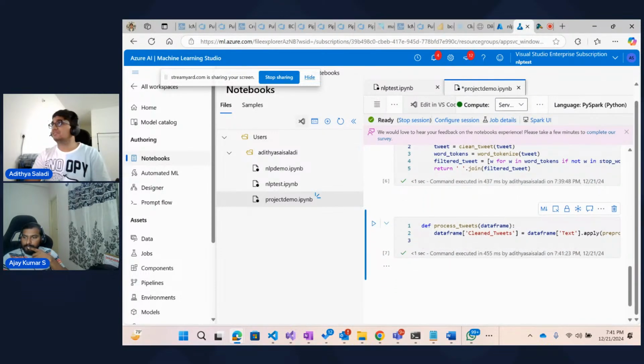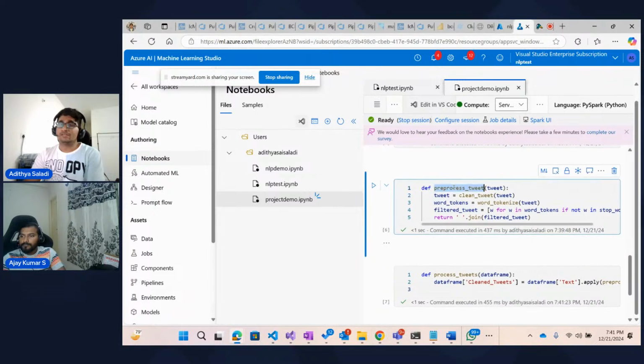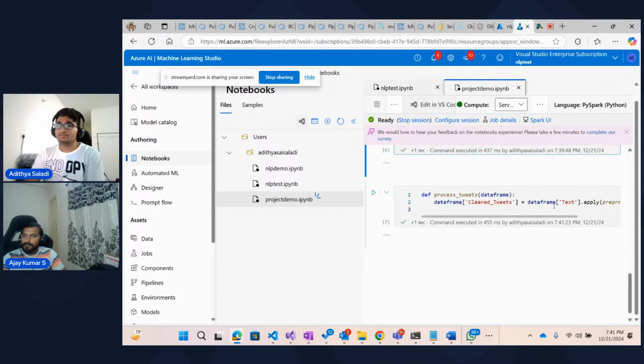So what are we doing here? It applies the preprocess underscore tweets to the text column of the input data frame, and this creates a new clean tweets column. Basically, this preprocess tweets is nothing but the method that we just created for an individual tweet. So it's going through the text and applying this on all the items, right? And then the next one is to generate the visualization.